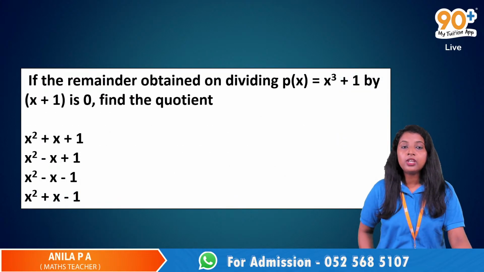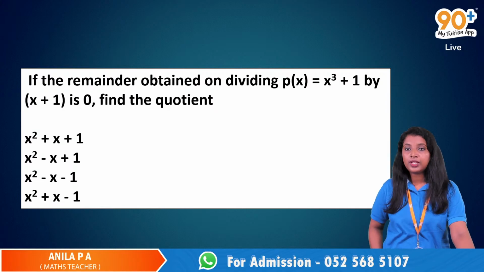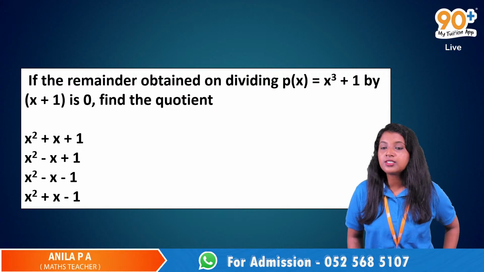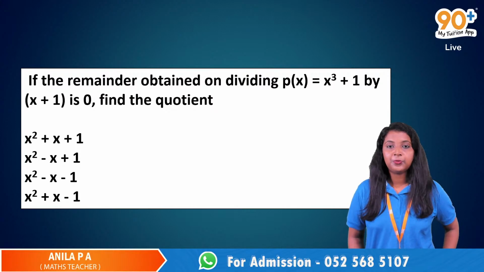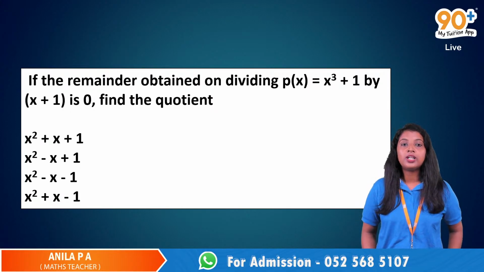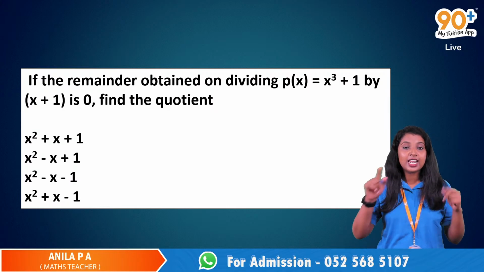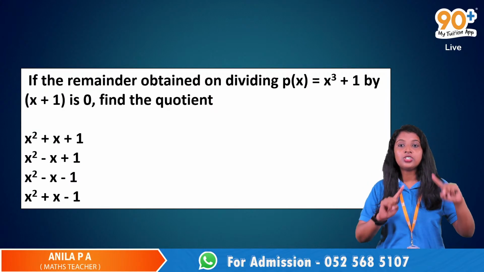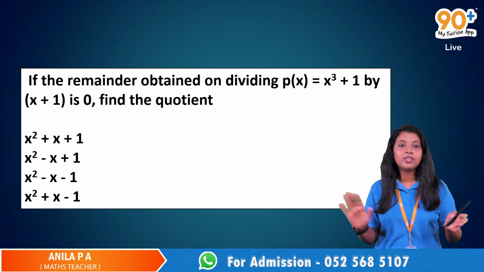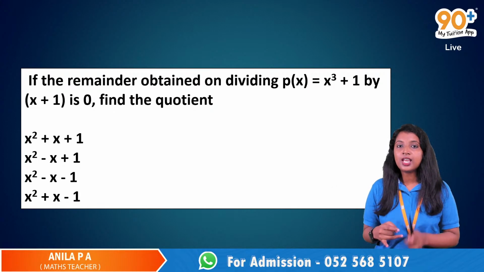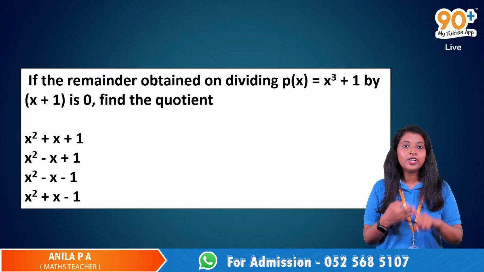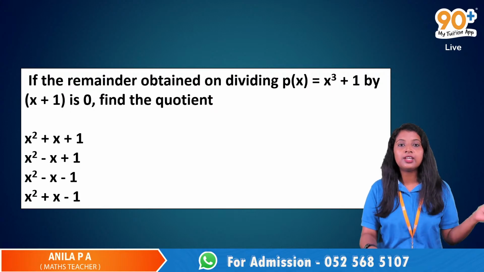Now, if the remainder obtained on dividing p of x, which is x cube plus 1, by x plus 1 is 0, then the quotient. We have this relationship between dividend, divisor, quotient and remainder. So if we know the remainder, quotient, and so on, we can find the other one. Here we need to find the quotient, and the remainder is given. Divisor is there and dividend is also there, so we can find the quotient using that relation.